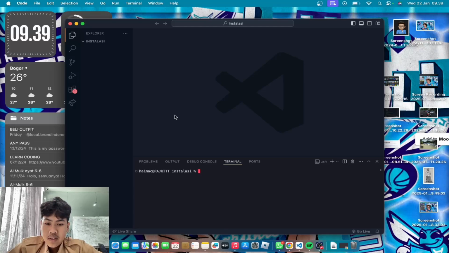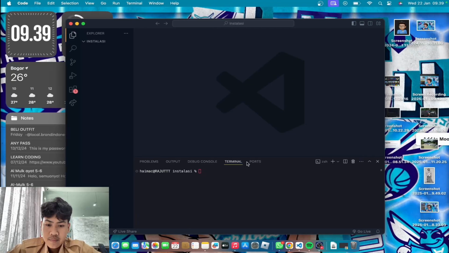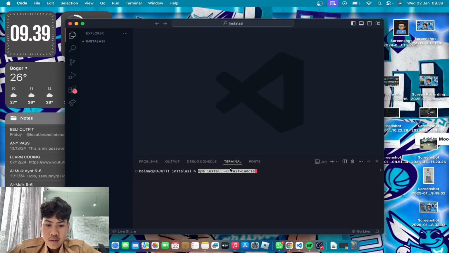Okay, so after that just copy this one first, npm install tailwindcss. After that just press enter and wait for the result.